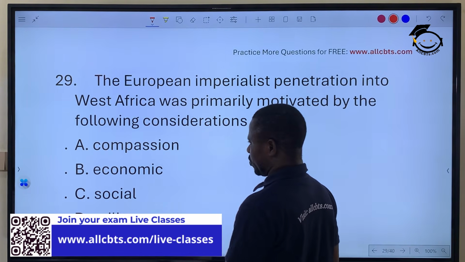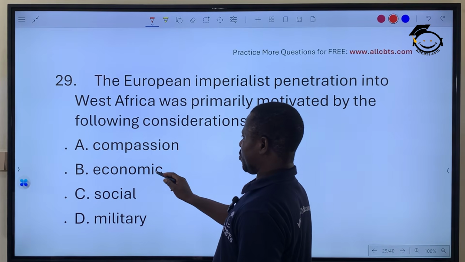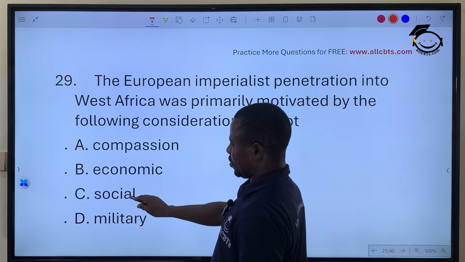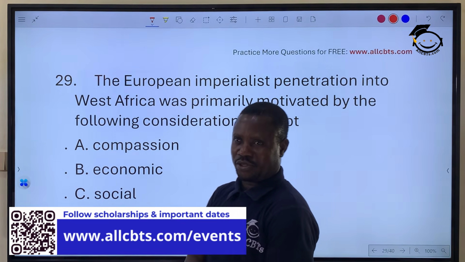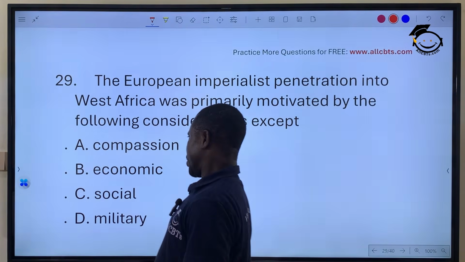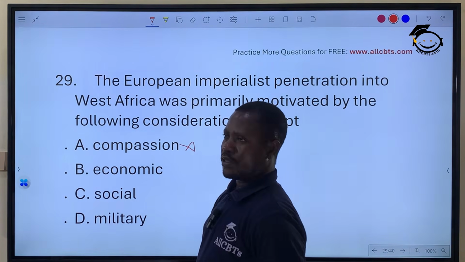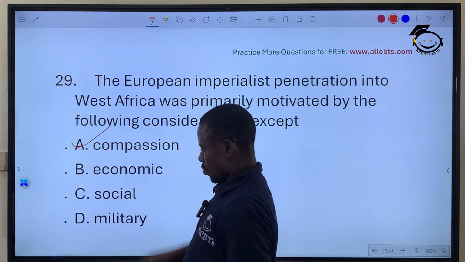Which of them is not a reason for coming? Compassion, did they really like us? No. Economic reason? Yes. Social reason? Yes. Military reason? Yes. Conquest, they want to conquer territories, so they can make boasts that they have territories in other continents. But not for compassion in the first place. So option A is the correct answer for this question.